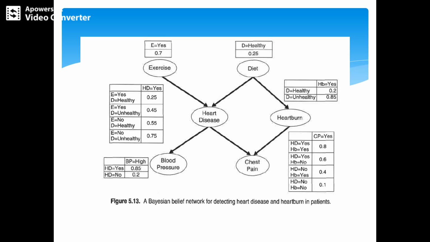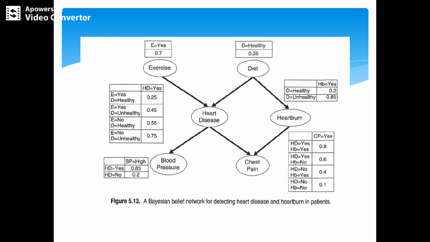For those who do not have the problem, it is 0.70, and for unhealthy it is 0.75. For the blood pressure case in heart disease, yes is 0.85 and no is 0.2.